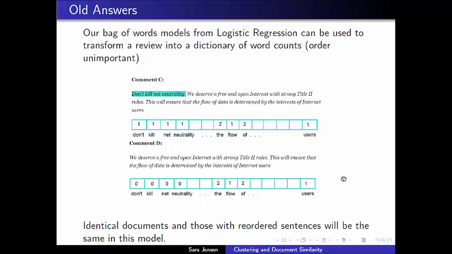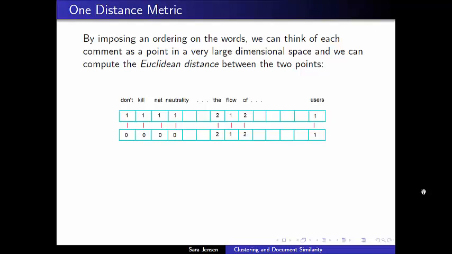They will have the exact same words appearing with the exact same counts. And since we're not keeping track of order here, those two different reviews will have identical lists of words. And this is sometimes called the bag of words model that we studied when we studied logistic regression. And once we have taken a text document and translated it into these word counts with our bag of words